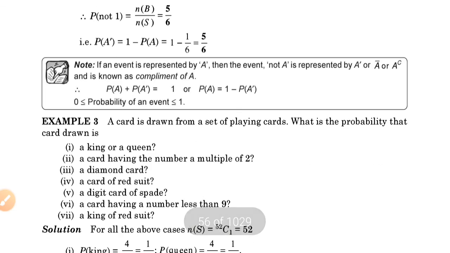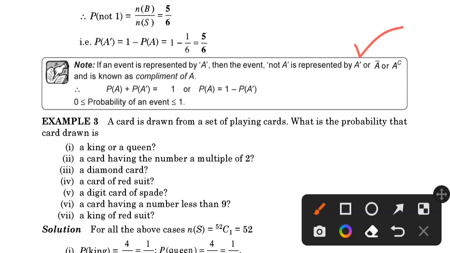Okay, if an event is represented by A, then the event not A is represented by A dash, A bar or A complement, and is known as the complement of A. The probability of A plus the probability of A complement is always equal to 1, or the probability of A is equal to 1 minus the probability of A complement. And the probability of an event, as I already told, is between 0 and 1.